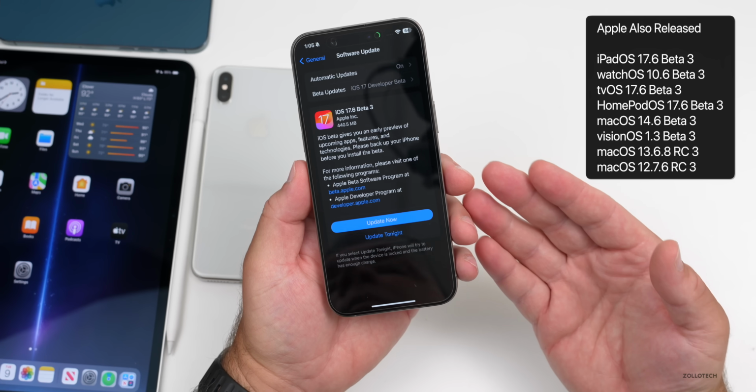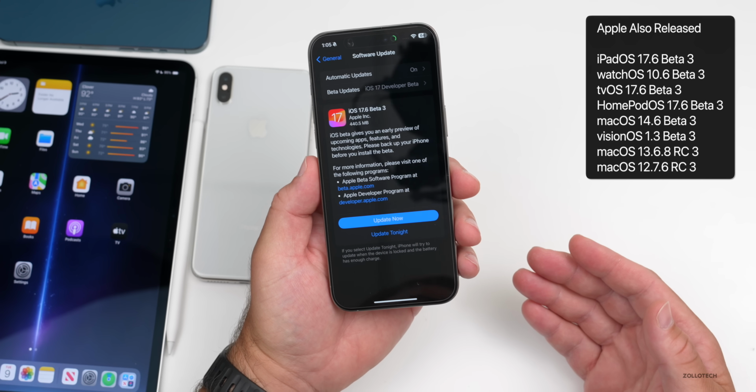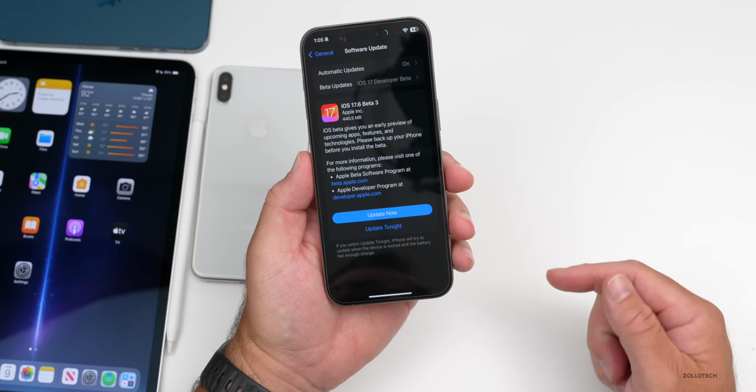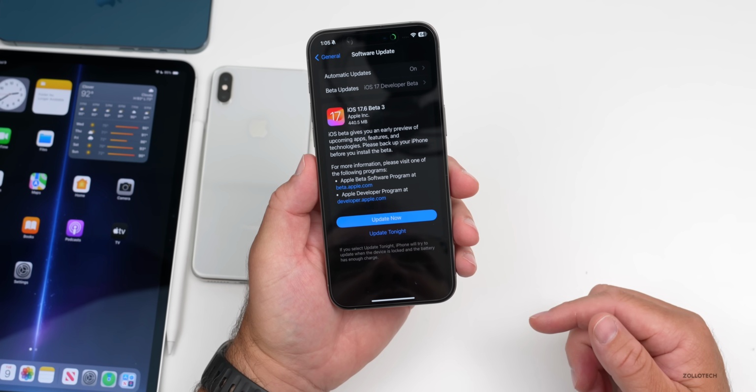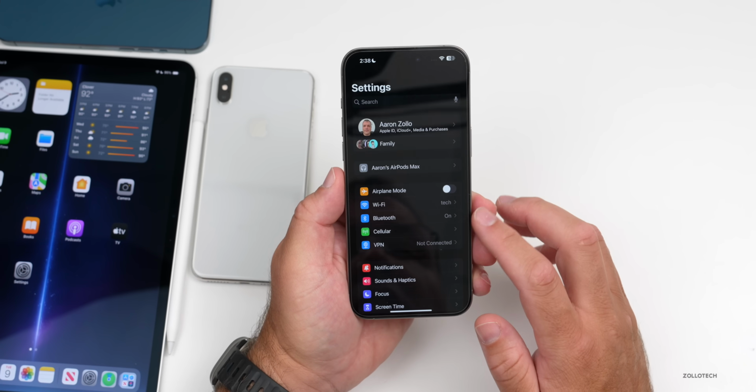Also a couple older macOS versions, but still no macOS 15 Beta 3. We're still waiting for that. Yesterday, Apple released iOS 18 Beta 3, so lots of updates in the past couple of days. Let's go ahead and take a look at the build number and talk about what's new.